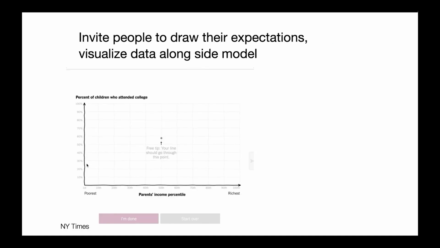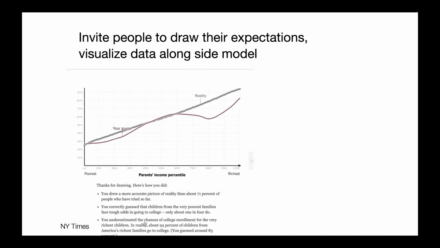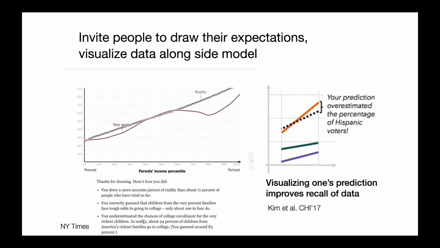Some designers have produced visualizations that elicit user beliefs. For example, a New York Times visualization allows users to sketch their belief and compare it with the empirical data. When researchers tested those, they found that people recall data better if they were asked to predict it first, but it's still unclear how to incorporate these affordances into a functional visualization system and blend them with the traditional interactions. We also don't know the larger effect of those interactions on users' cognition beyond datasets that have few data points.